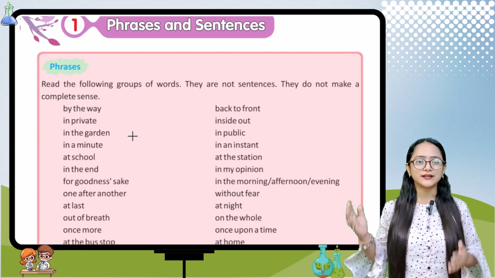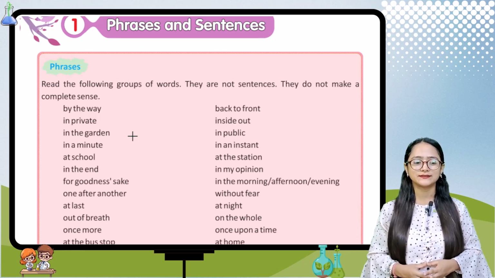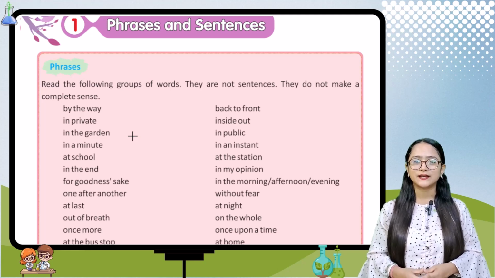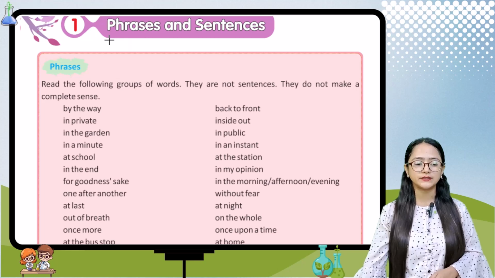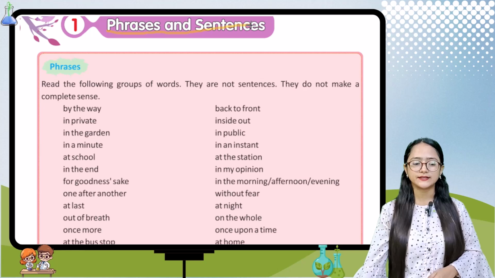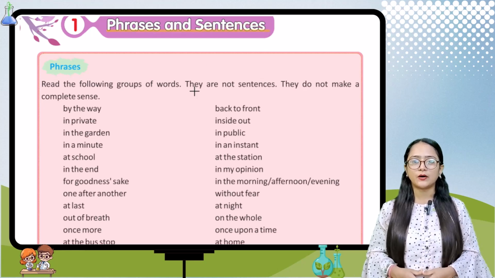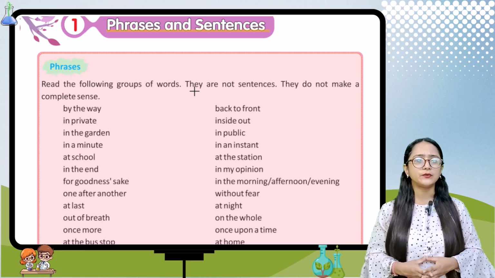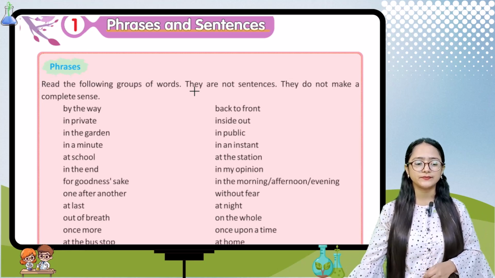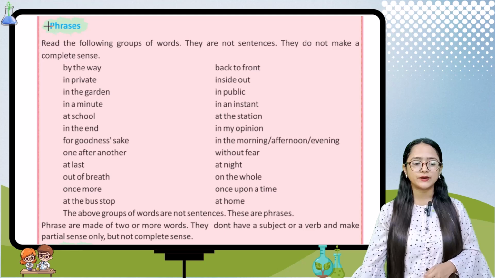Take out your English grammar book and take out the first chapter. The first chapter is about phrases and sentences. So let's talk about what are phrases and what are sentences. The first one is phrases.